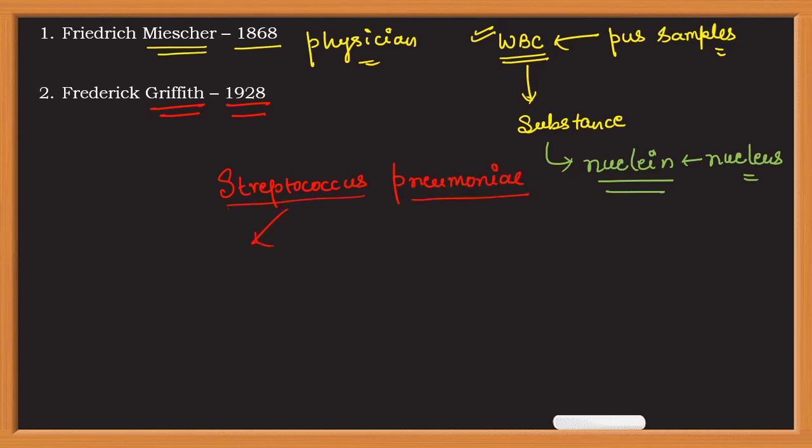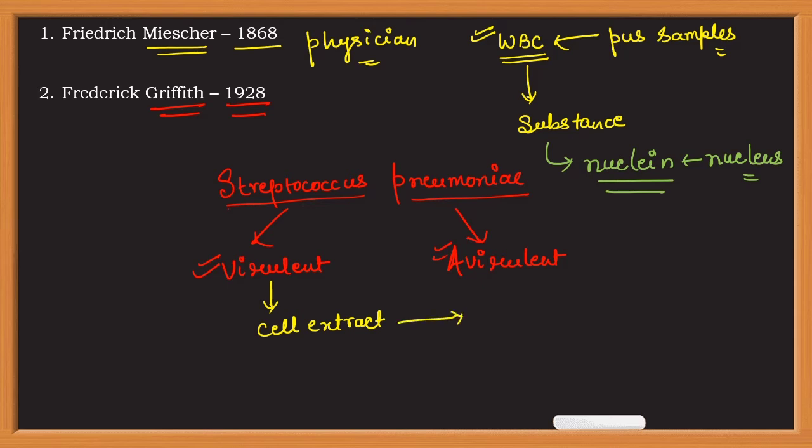So he basically was using two kinds of strains. One was virulent and another was avirulent. Okay, so on injecting this virulent strain in a mouse, it was causing disease, but avirulent was not causing any kind of disease. Later in his experiment, Griffith found that cell extract of virulent strains were able to transform the avirulent into virulent strain.